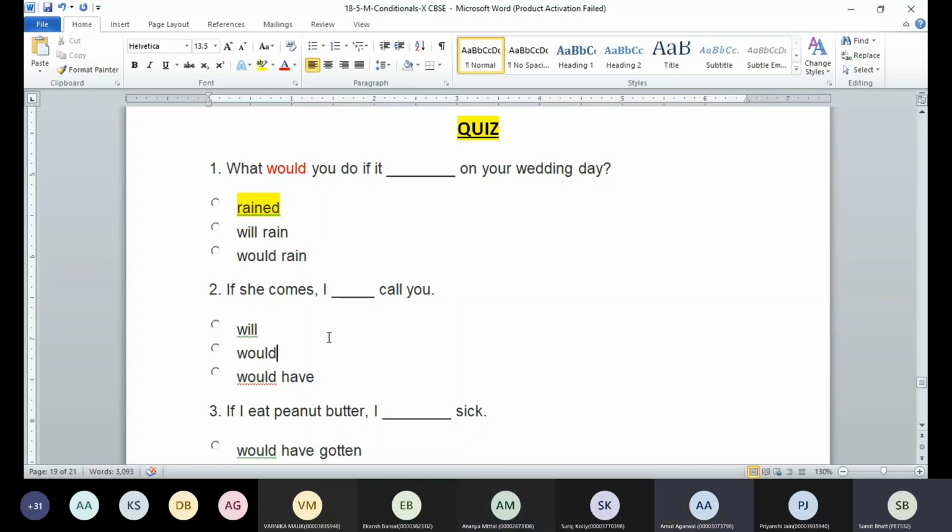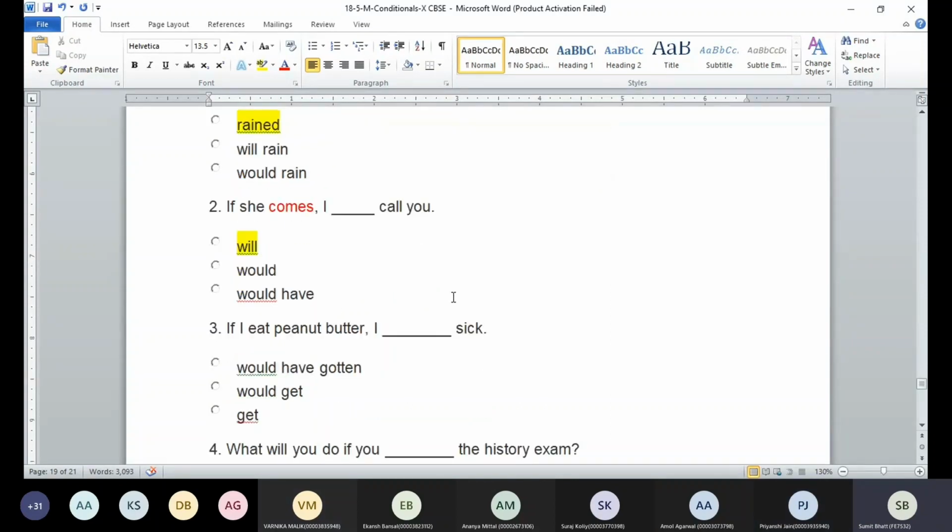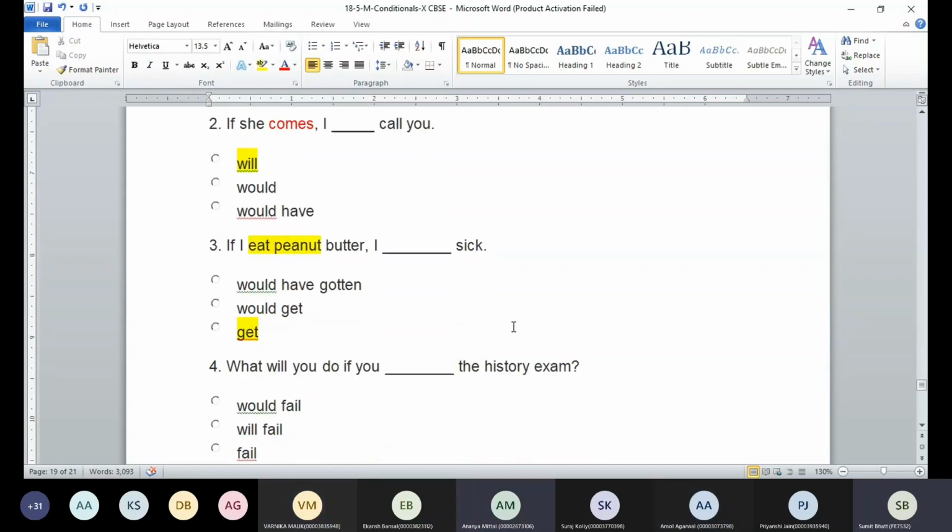Will call you, would call you, would have called you. I will call you. Will be there, because we are using what? Comes here. That means simple present we are using on this side. On the other side, will. If I ate peanut butter, I dash sick. Would have gotten, would get, get. Get is going to be there because on the first side, which tense are we using? Present tense, and it is a fact that the person will get. This is a fact related to a person.